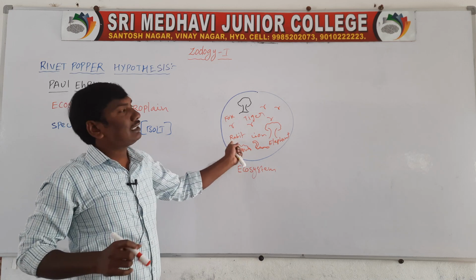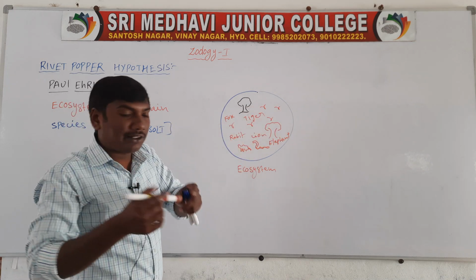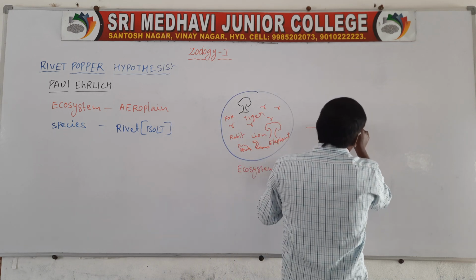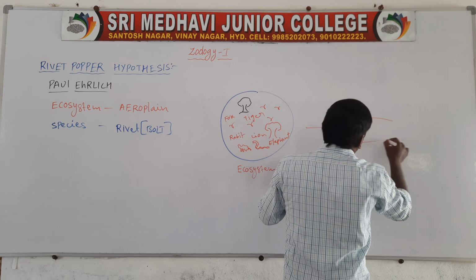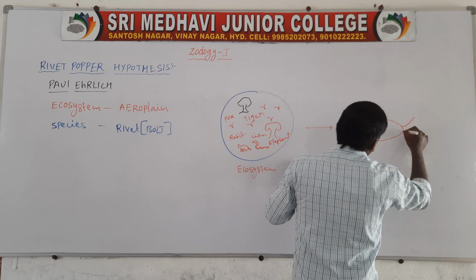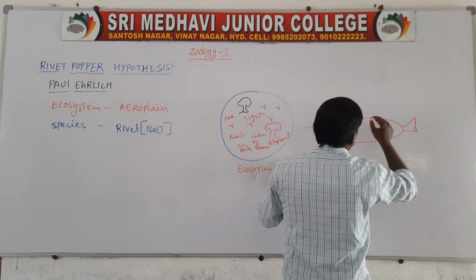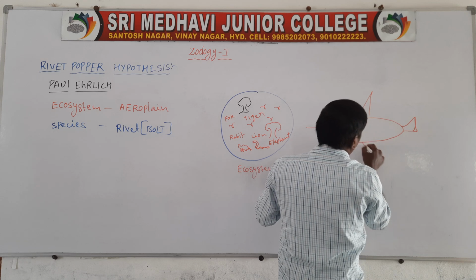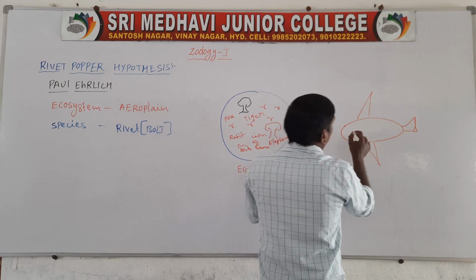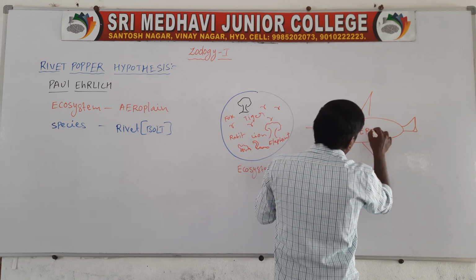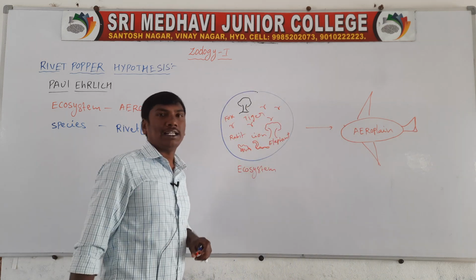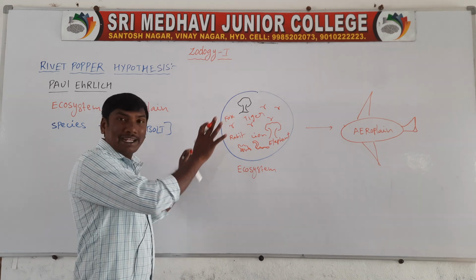The ecosystem is compared to the aeroplane.